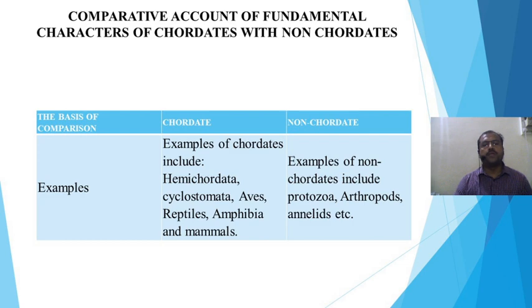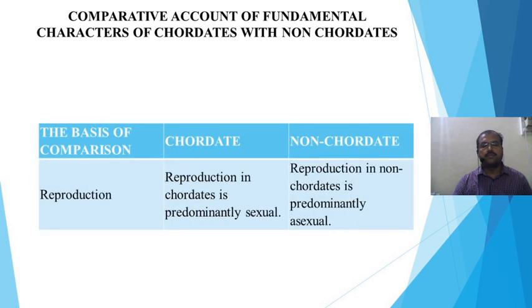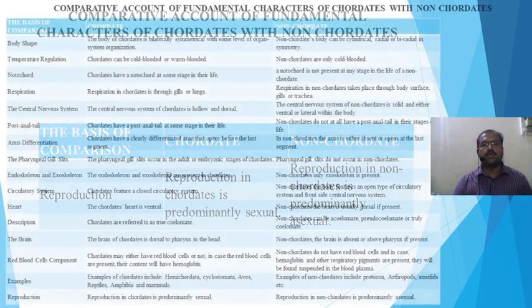And examples of chordates are Hemichordata, Cyclostomata, aves, reptilia, amphibia, mammalia, etc. In non-chordates, examples are Protozoa, Arthropoda, Annelida, Mollusca, etc. About reproduction, in chordates it is predominantly sexual, while in non-chordates it is predominantly asexual.